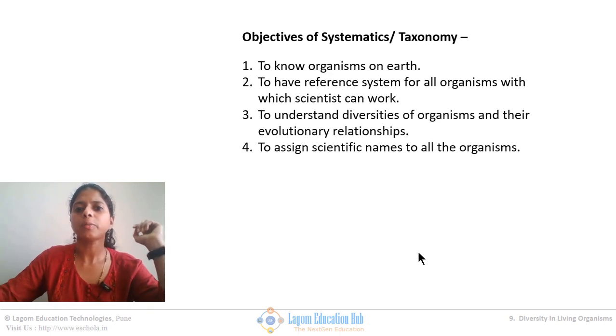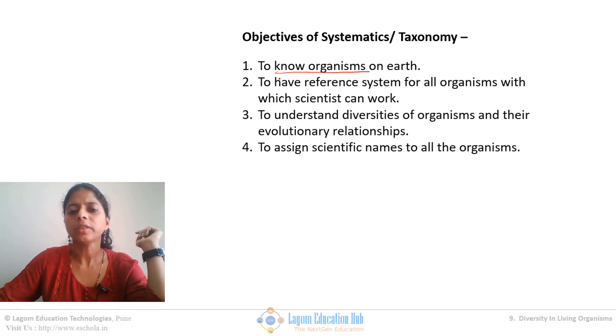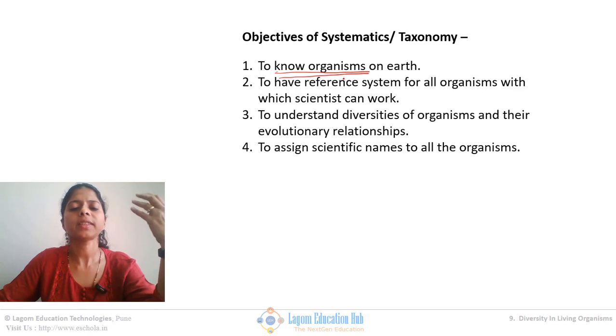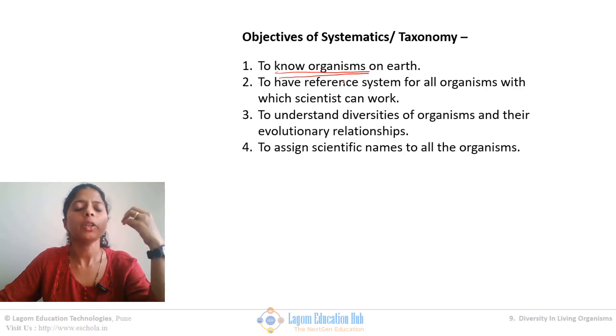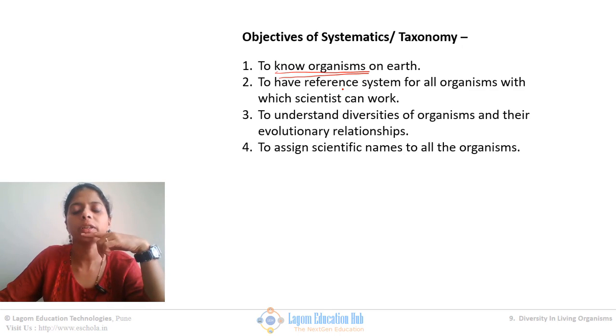Now, the first objective of systematics is to know the organisms on Earth. When scientists started studying, they did not know how many organisms there are on Earth. Still, we don't have a clear idea how many different types of organisms we have on Earth. Then, for students who want to study taxonomy and organisms, the aim is to create a reference system.